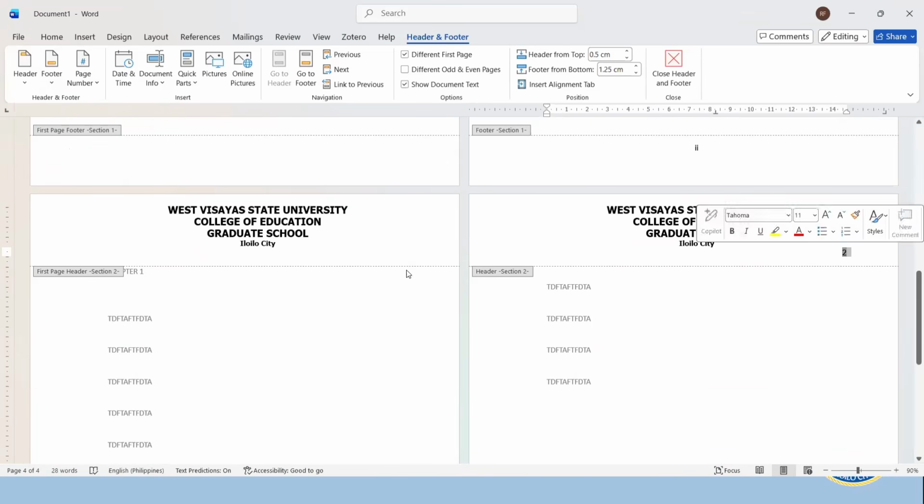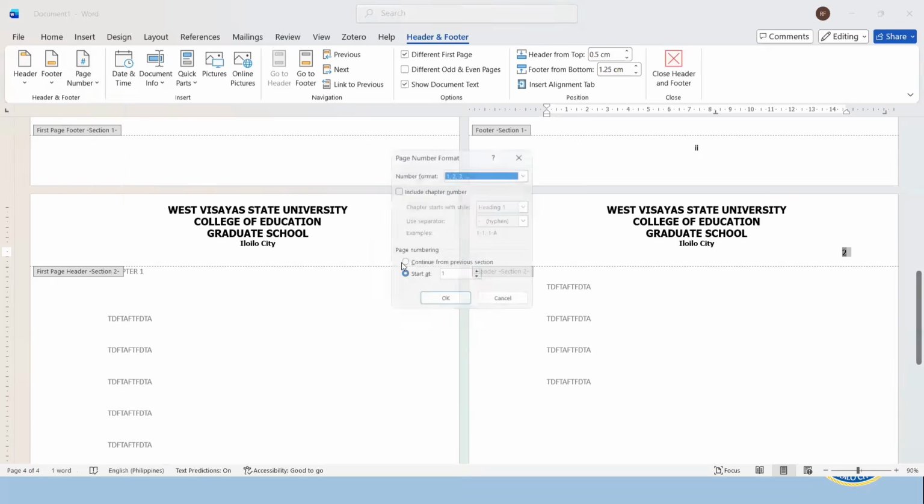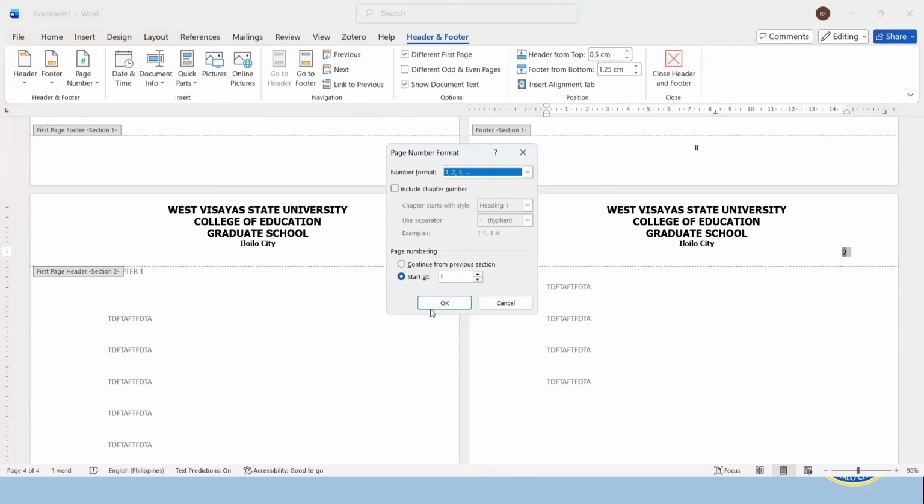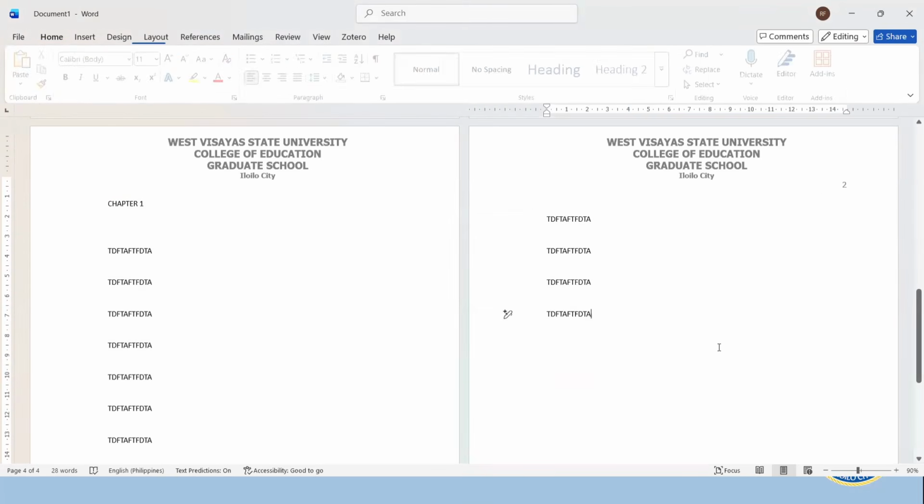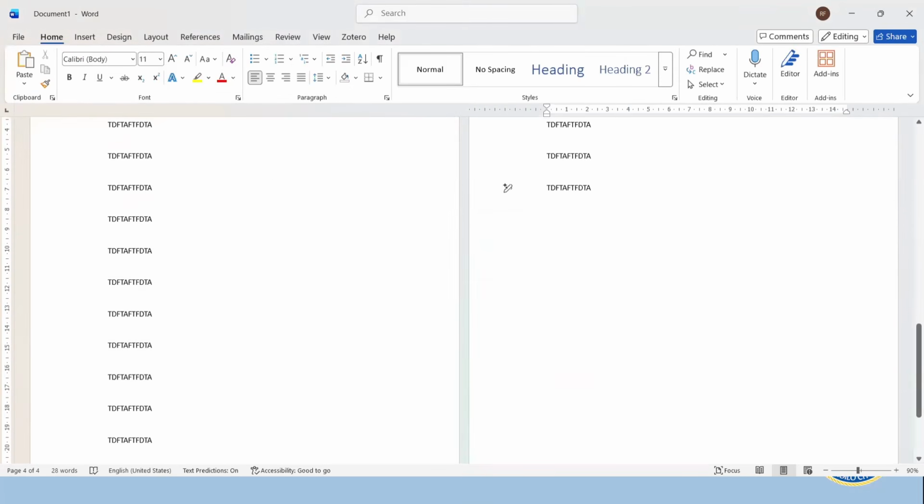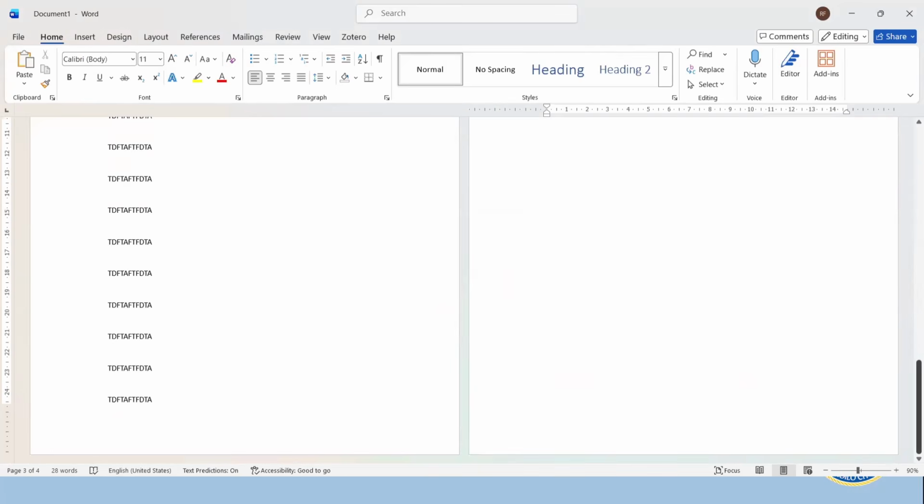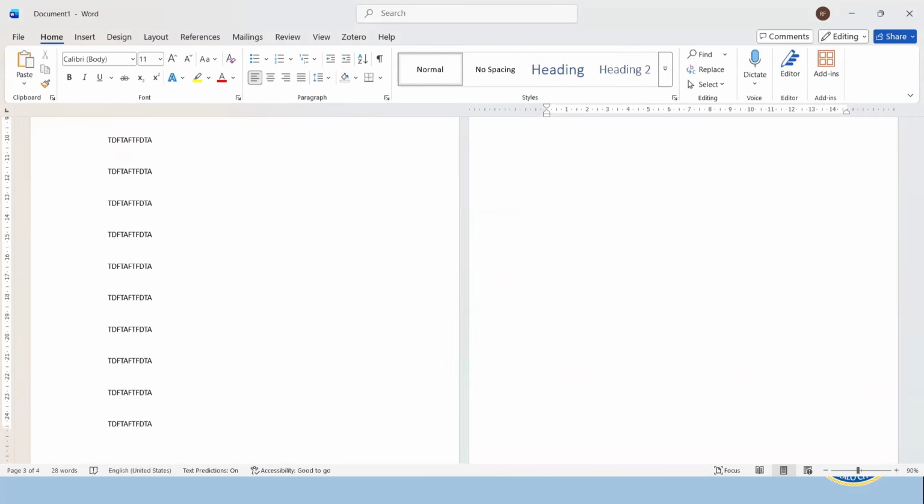Let me just double check the page number format. It should continue from the previous section. No, it should start at 1. Okay, correct. Are there questions about the shift from preliminary pages to chapter 1?